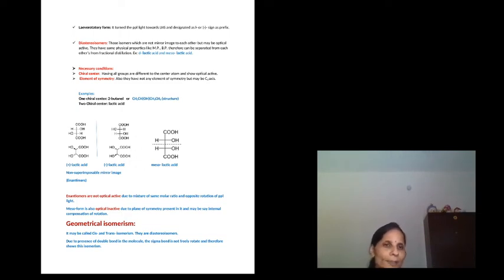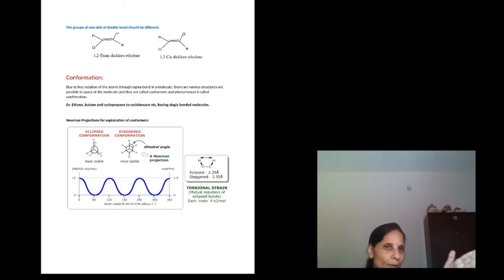Maybe other types as well. Therefore, free rotation about the carbon bond, the single bond, does not occur, due to it being hindered by the pi bond cloud. Therefore, only two types of orientations are possible. One, when both same groups are arranged on the same side, it is called cis, and when the same groups are arranged in opposite positions, it is called trans.